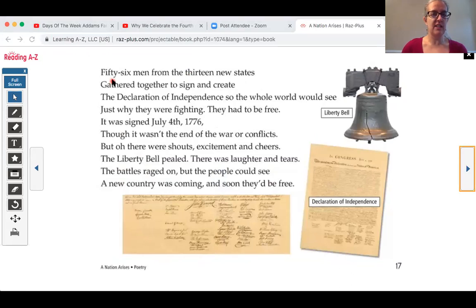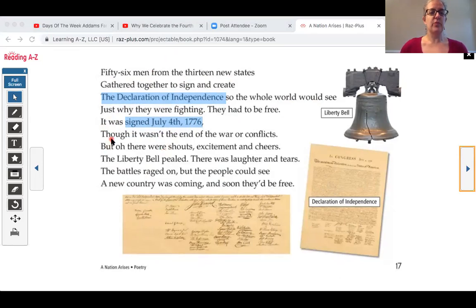Okay, let's read. 56 men from the 13 new states gathered together to sign and create the Declaration of Independence so the whole world would see just why they were fighting. They had to be free. It was signed July 4th, 1776. So here are some important things we want to highlight. The Declaration of Independence. You can see the picture over here. And then it was signed July 4th, 1776. That's why that's such an important day.